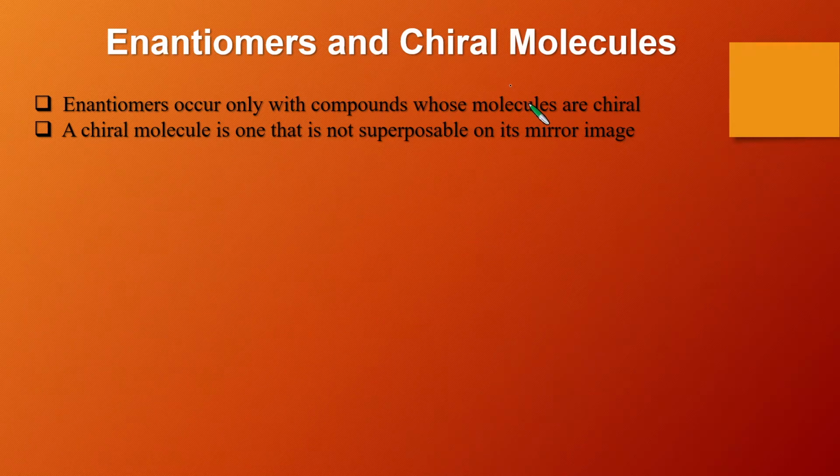To understand enantiomer, you have to understand what is called a chiral molecule, because enantiomers only occur with compounds whose molecules are chiral. So only a chiral molecule will show enantiomer. An achiral molecule will not show enantiomer. In part 1 of this lecture series, I have given you a very brief description of what is called a chiral object.